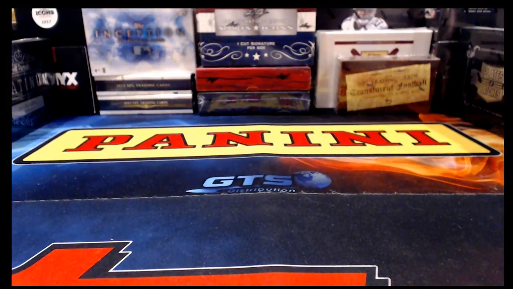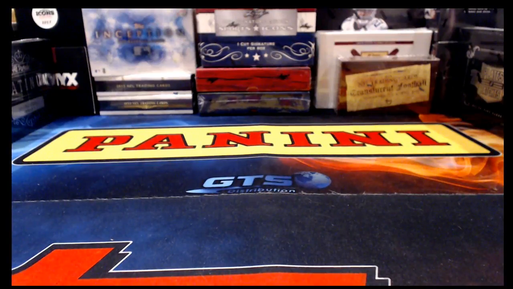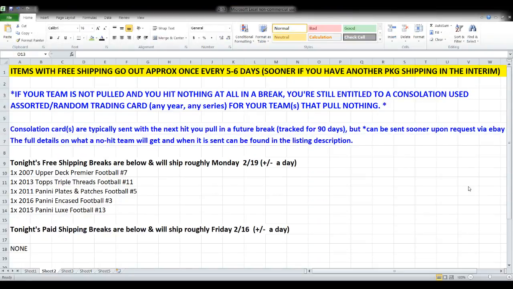That break, again, for anybody who didn't hear me say it earlier, was not on eBay. That's a break that was sold out directly by way of chat, and we just broke it at the start of the evening. And once again, guys, here is shipping information and the info about what happens if you don't pull a card in this break. We are getting ready to roll into 2011 Plates and Patches football.